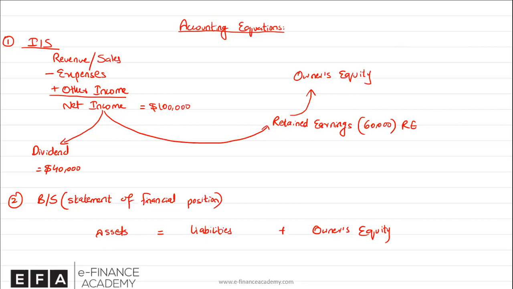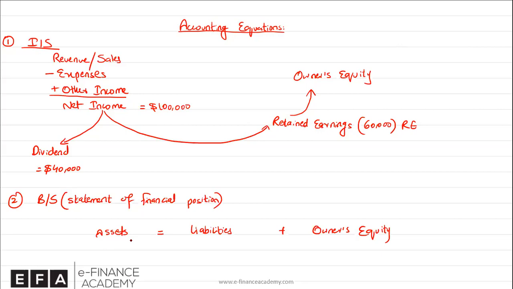You will always find that the balance sheet should balance out. That means the left side, which is assets, should always equal the right side, which is liabilities and owner's equity. The left side tells you what the company owns, while the right side tells you where it got the funds from. So how much you own and how much funds you got should both equal.